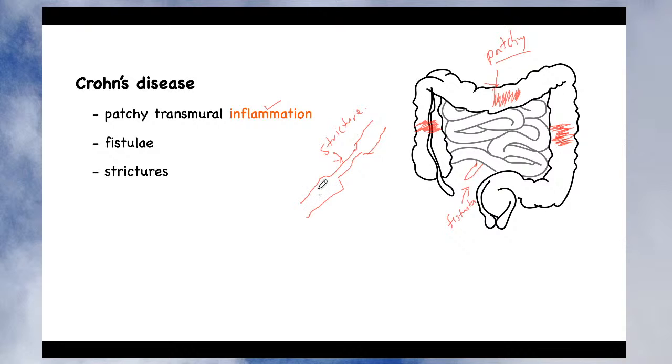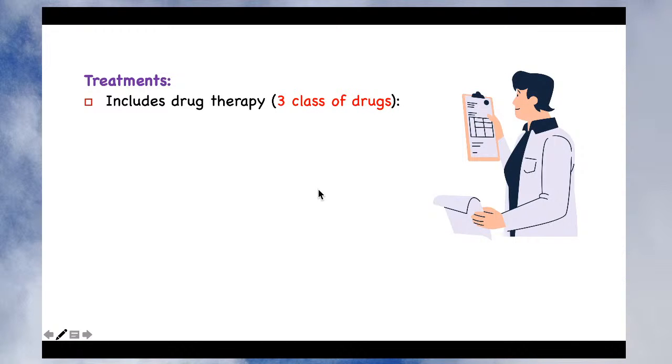It is not that the inflammation is in the complete colon, and that is the reason why in Crohn's disease there is patchy transmural inflammation, and it may occur at any part of the GI tract. There is no specific location where Crohn's disease occurs. If there is inflammation at different parts of the GI tract, it is called Crohn's disease. And if there is inflammation only of the colon, that is called ulcerative colitis. I hope this is more than enough to understand these two clinical conditions of inflammatory bowel disease, also called IBD. If the patient is suffering from this clinical condition, you can provide the treatment. So you can give the drug therapy.